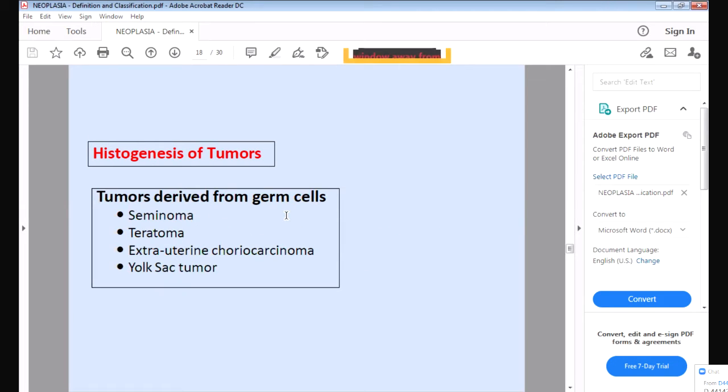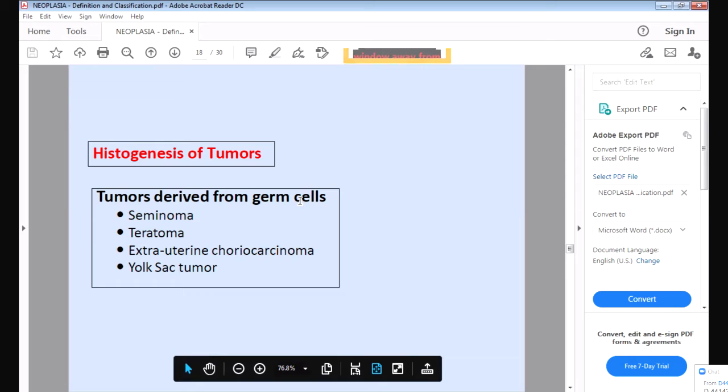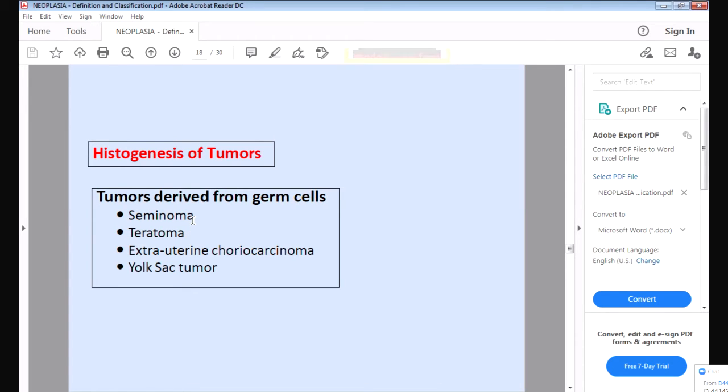Then I told you about tumors arising from the germ cell, from the primitive cells which are present in the fetus. When the fetus is developing, those are called the germ cells. So when the tumor is developing from the germ cell, it is called a germ cell tumor. And the most important is teratoma. You can see this teratoma. So always remember, teratoma is a germ cell tumor, and it will have many tissues in it. The other germ cell tumors are seminoma, choriocarcinoma, and the yolk sac tumor. But the most important is teratoma. Teratoma is a germ cell tumor.